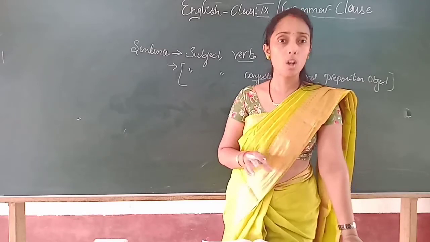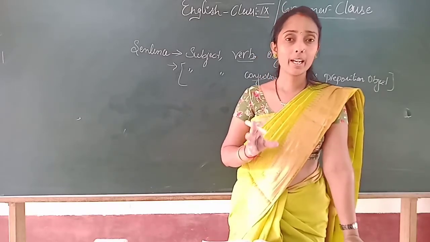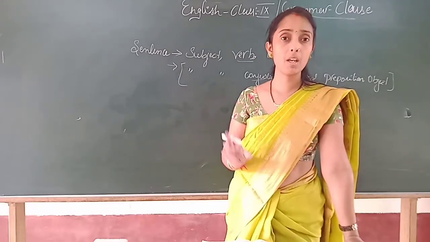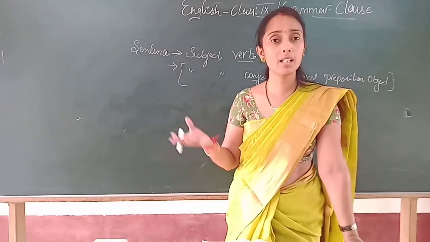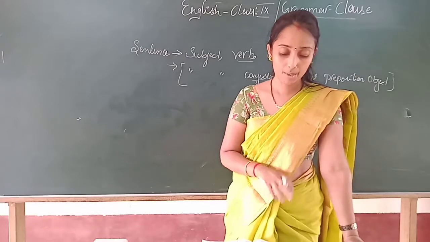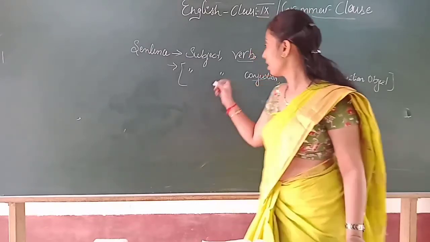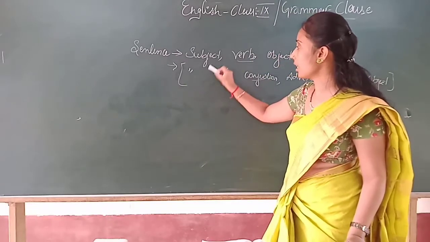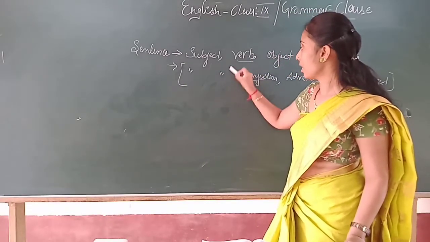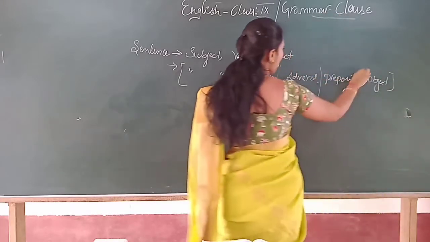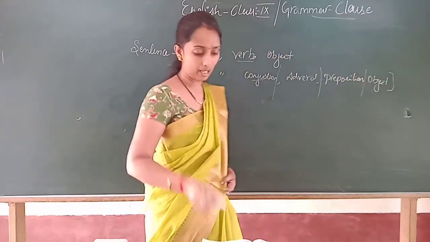So a clause is also a set or group of words which contain a verb, and along with the verb other things also. See, a clause may form parts of a sentence. This is one part, verb is another part, conjunction is another part, adverb, preposition, like separate parts in a clause.